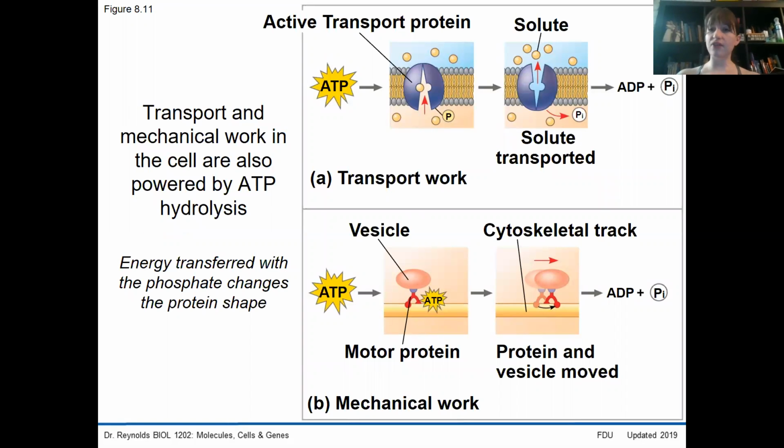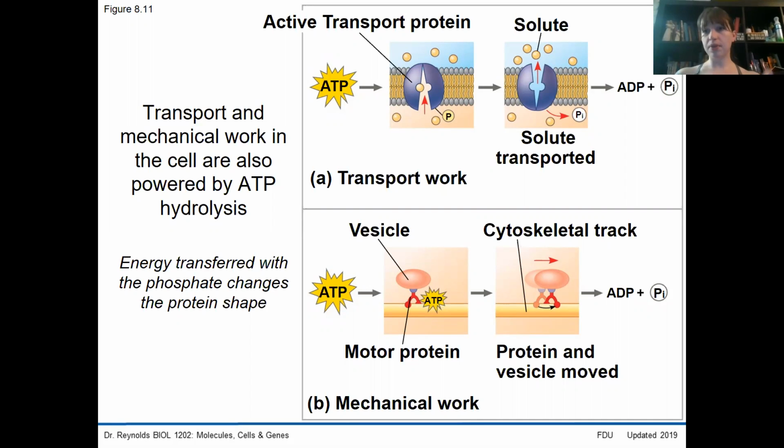There's lots of different work that can be done in the cell doing this. Not only an example being the synthesis of larger molecules like you just saw, but transport proteins, proteins that do active forms of transport, can use this coupling mechanism. You saw an example of this when we looked at the sodium-potassium pump.